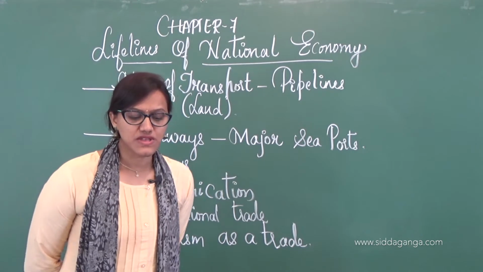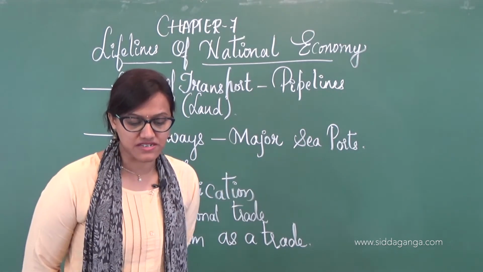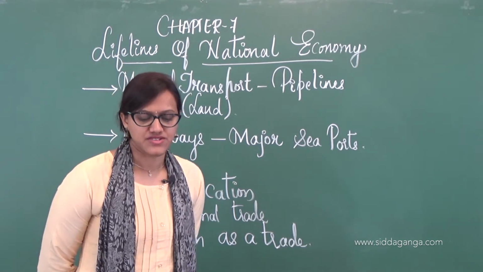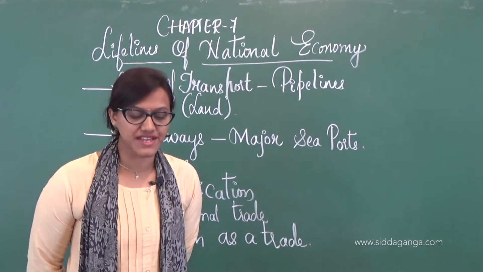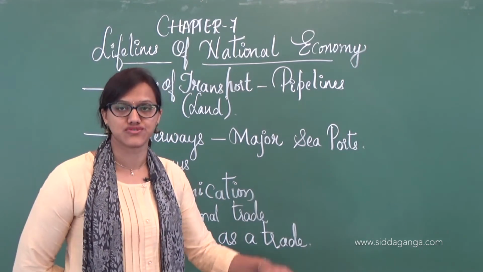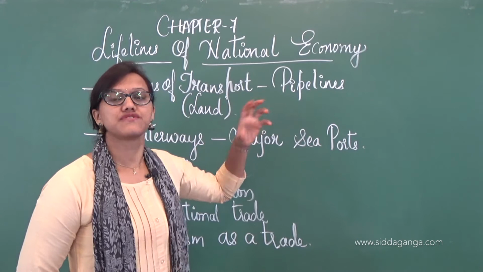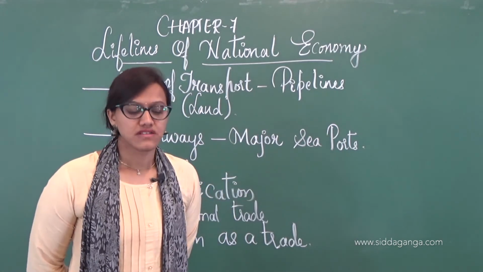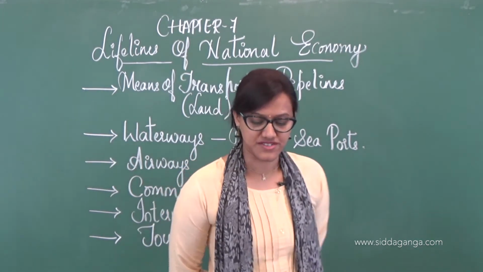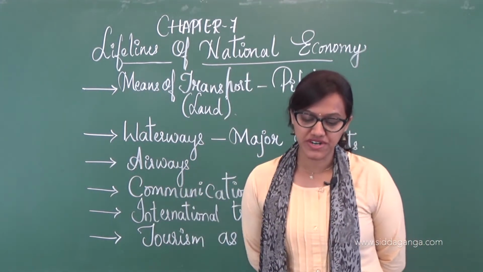even petroleum products. So even fertilizer factories and big thermal power plants need all those things, right? Even they are using pipelines as a means of transport for the sake of transporting the materials here. Even solids can be transported through pipelines when converted into slurry.